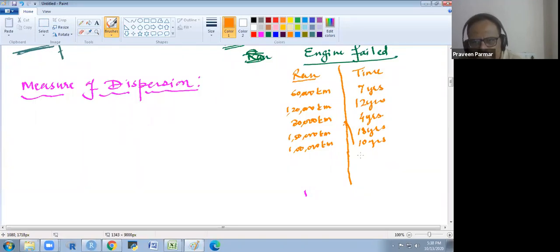We have years, or there is a missing value. This value is missing. So if we calculate the mean of this and we want to fill here, we see what happens.